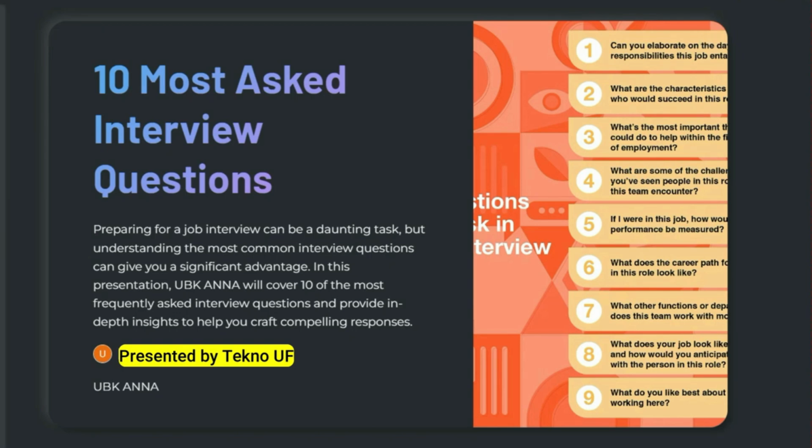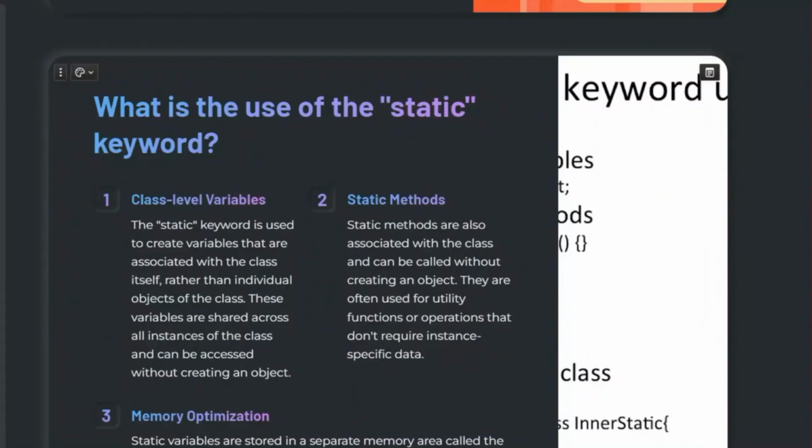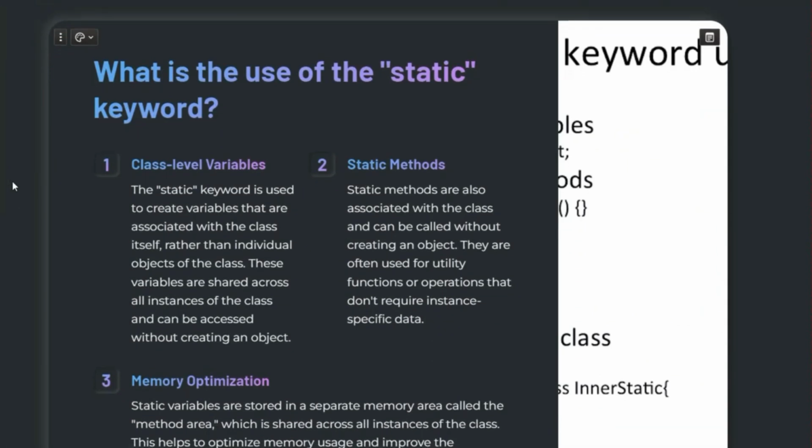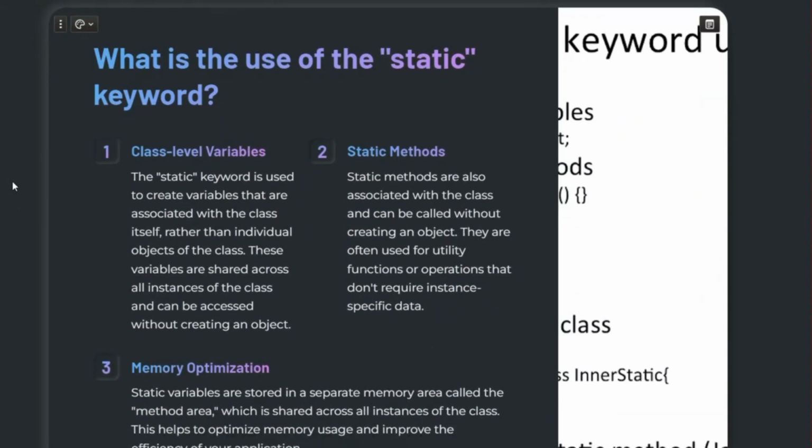So let's start. The first question is: what is the use of the static keyword? As you know, the static keyword in Java is used to indicate that a particular member belongs to the type itself. It can be used with variables and with methods, right? Whenever you use static with variables or methods, they can be used in the main method without creating an object of the class, because they are connected with the class itself, not with the object, right?